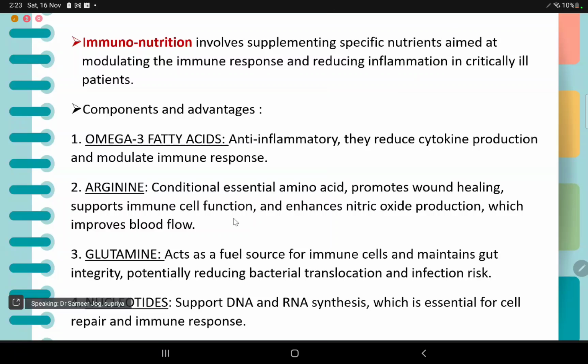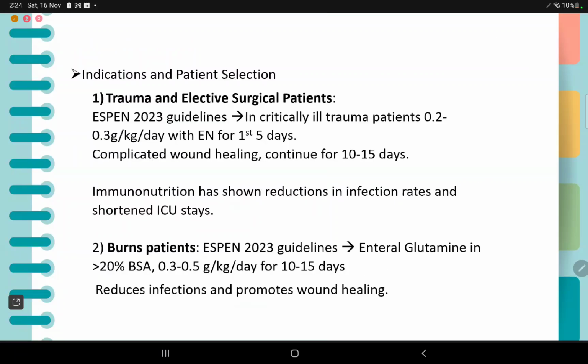Arginine, which is a conditionally essential amino acid, promotes wound healing, supports immune cell function, and enhances nitric oxide production, which improves blood flow. Glutamine acts as a fuel source for immune cells and maintains gut integrity, potentially reducing bacterial translocation and infection risk. Nucleotides support DNA and RNA synthesis, which is essential for cell repair and immune response.